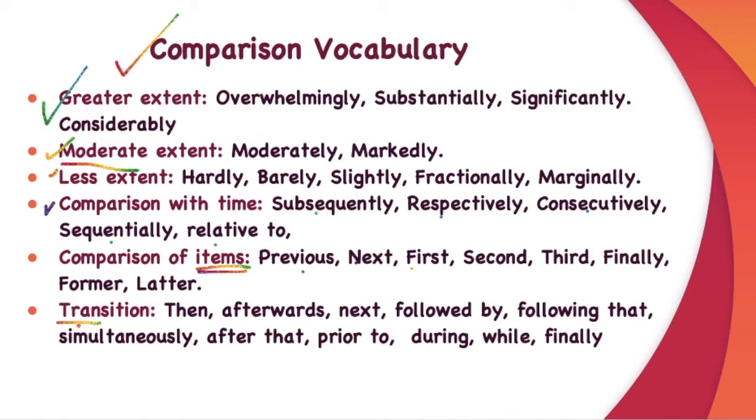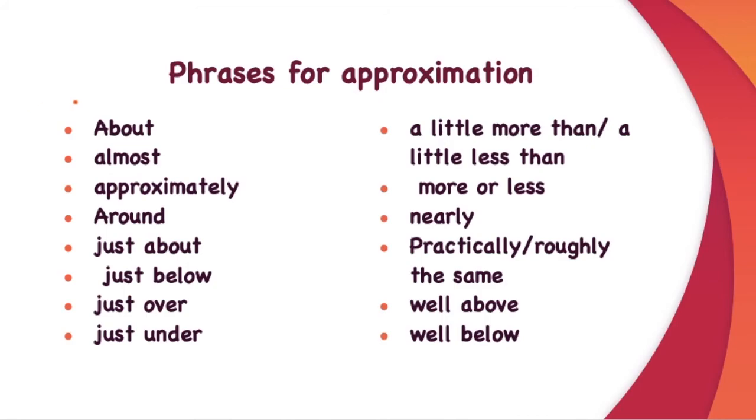When you're using the transition words, these words you can use. They are also cohesive devices. Then afterwards, next, followed by, following that, simultaneously, after that, prior to, during, while, and finally. Phrases for approximation: about, almost, approximately, around, just about, just below, just above, just over, a little more than, a little less than, more or less, nearly, practically, roughly the same, well above, well below.